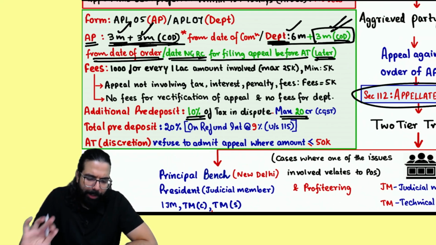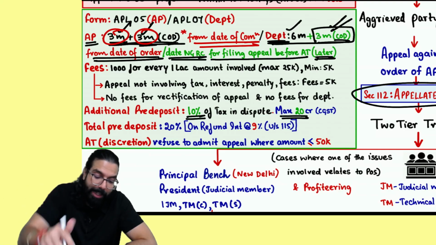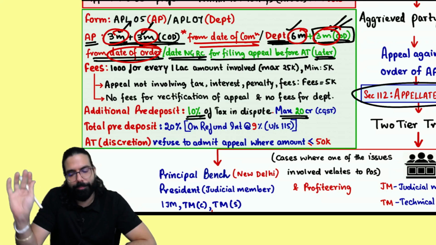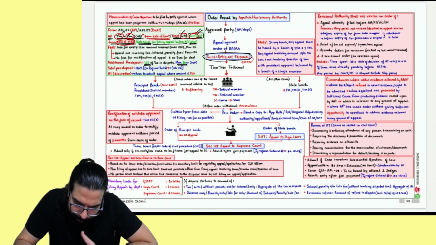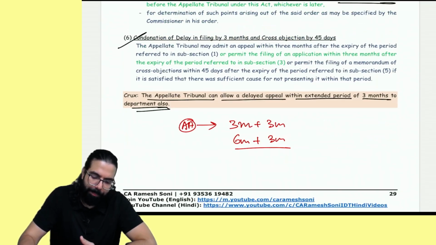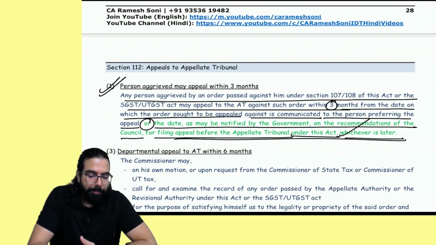That's all has been told over here. See, you go 3 months plus 3 months from the day the order was communicated. The department goes from the day the order was passed. From that day, 6 months plus 3 months. That's all. Sir, any other changes in this chart? Nothing. That's all. In appeals and revision, only this was the change which has come. Appeals and revision, you have to remember this first thing, sir.